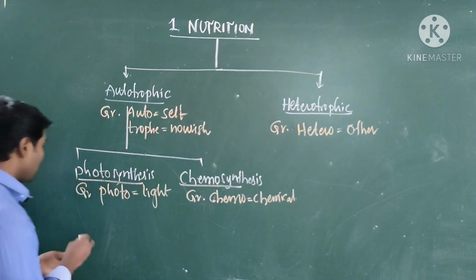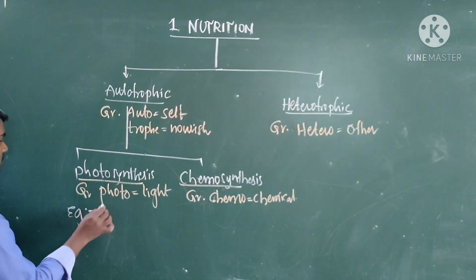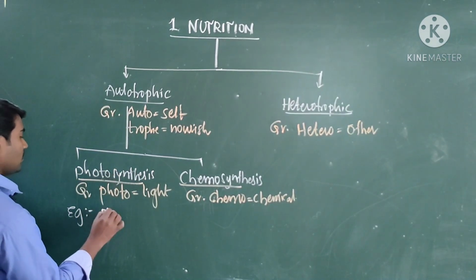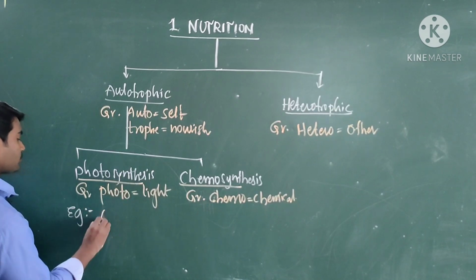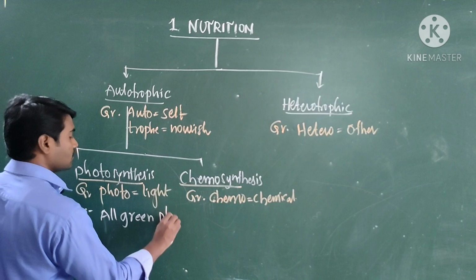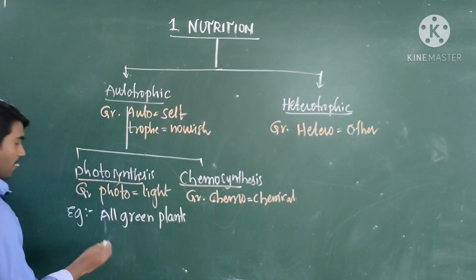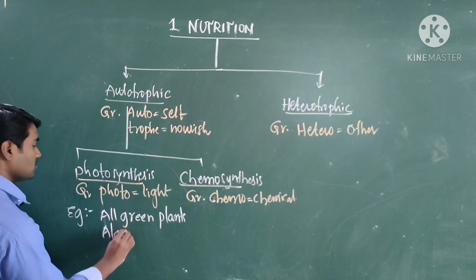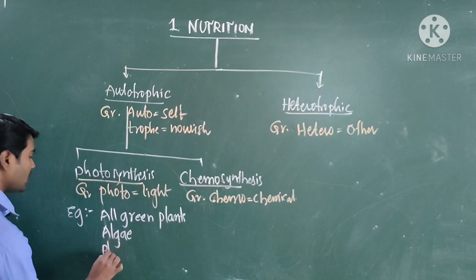Examples for photosynthesis: all green plants, algae and some photosynthetic bacteria.